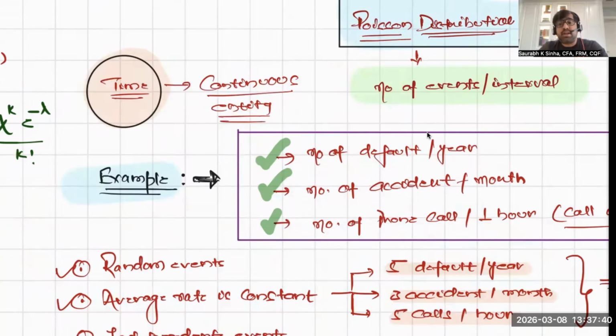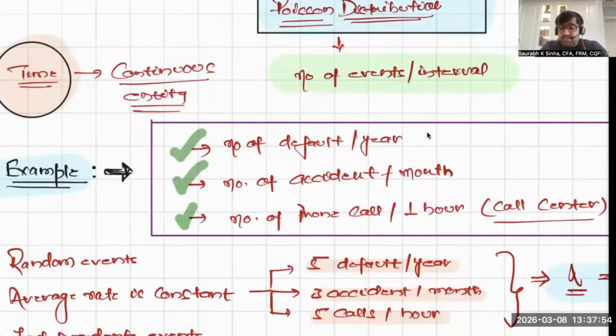Discrete distribution. Why? The reason is simple. In this distribution, we are not interested in the probability of time itself because that's a continuous entity. Instead, we are interested in the number of events occurring in a given time interval. The number of events is a discrete quantity. It is 0, 1, 2, 3, 4. Very similar to what we did in binomial distribution. And that's why Poisson distribution falls under discrete probability distribution.